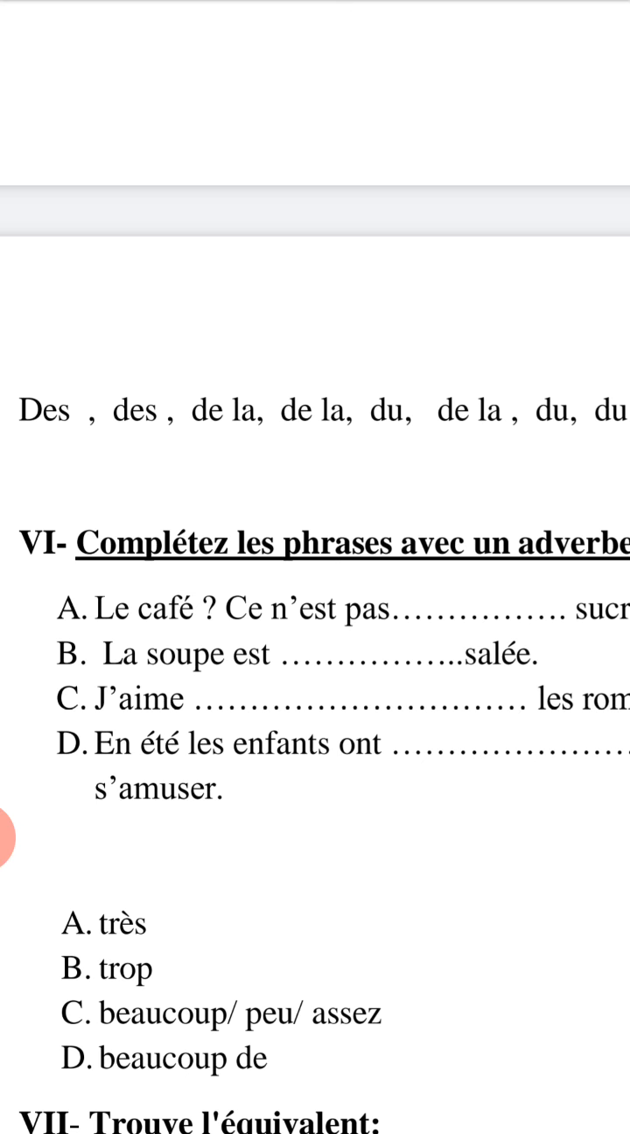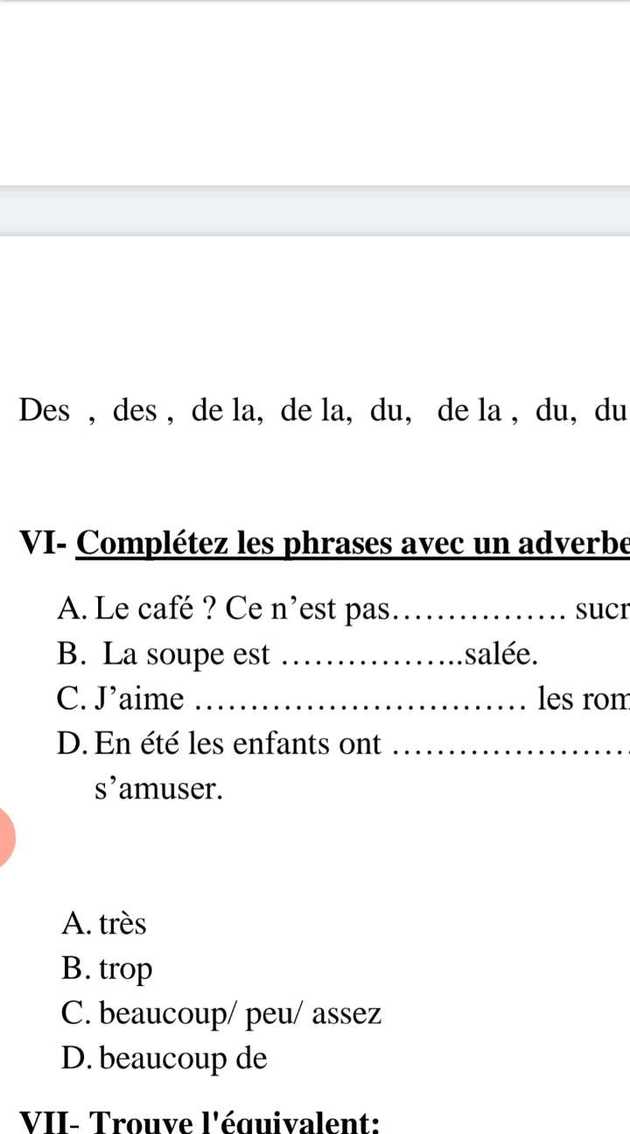We can say also, j'aime peu, I like little. We can say also, j'aime assez, I like quite le roman. So you can change beaucoup. You can choose beaucoup, you can choose peu, you can choose assez. Beaucoup, much, peu, little, assez, quite. Again, beaucoup, it means much, peu, little, assez, quite.